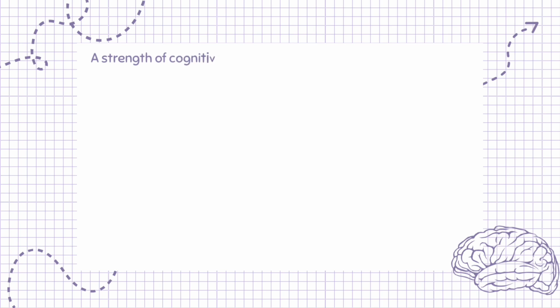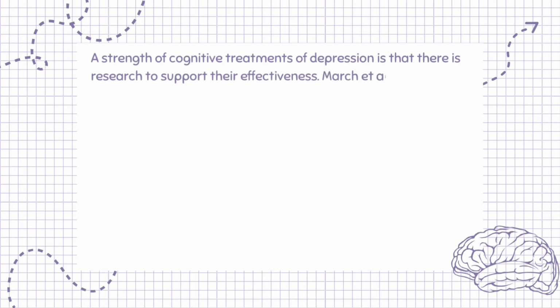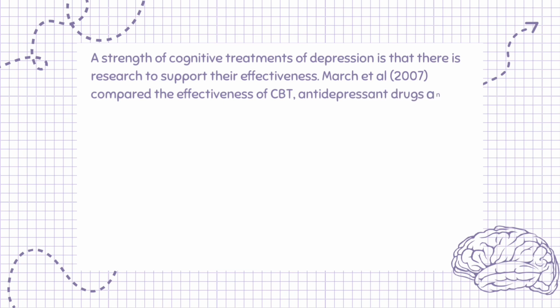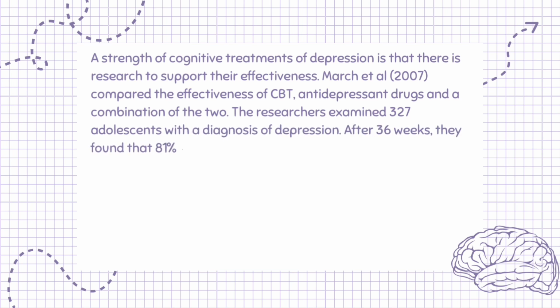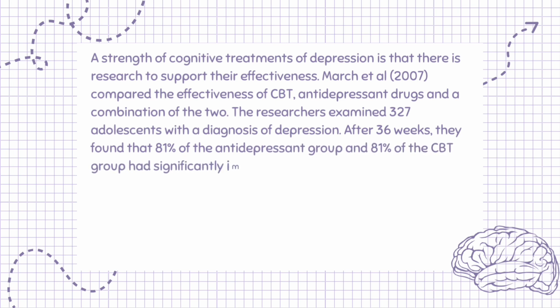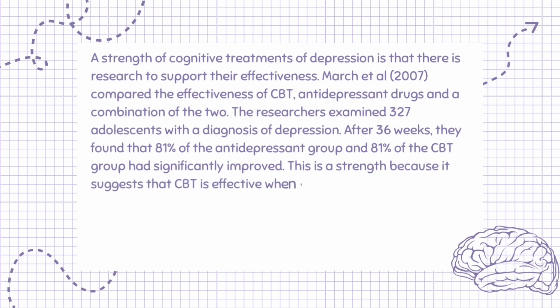A strength of cognitive treatments of depression is that there is research to support their effectiveness. March et al., 2007, compared the effectiveness of CBT, antidepressant drugs, and a combination of the two. The researchers examined 327 adolescents with a diagnosis of depression. After 36 weeks, they found that 81% of the antidepressant group and 81% of the CBT group had significantly improved. This is a strength because it suggests that CBT is effective when treating depression.